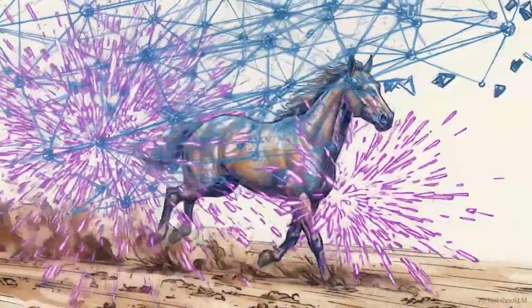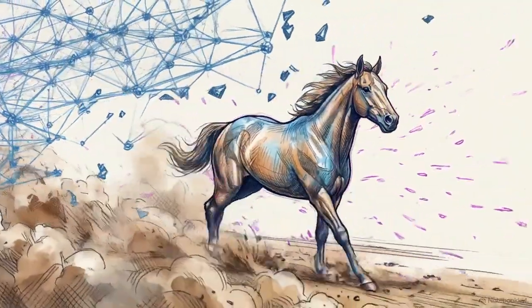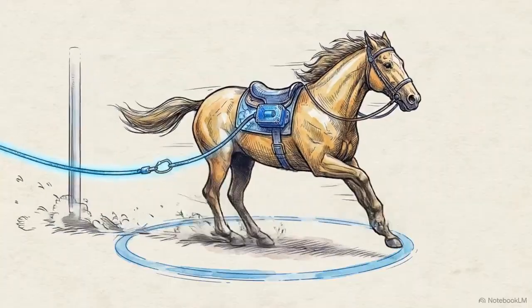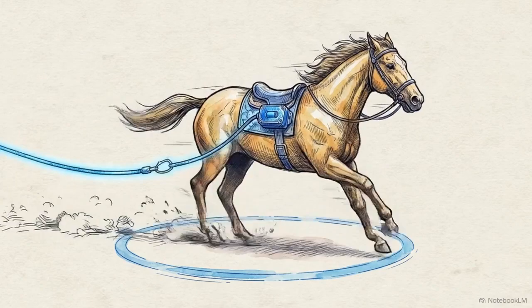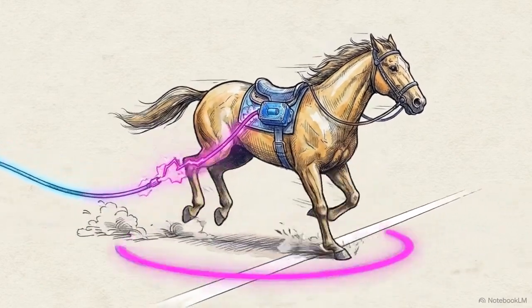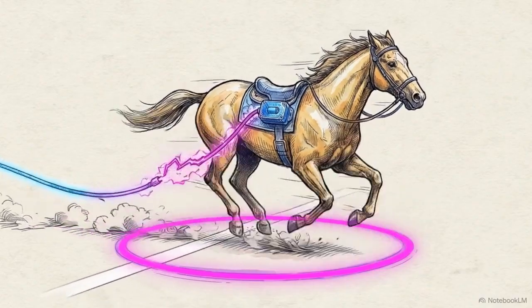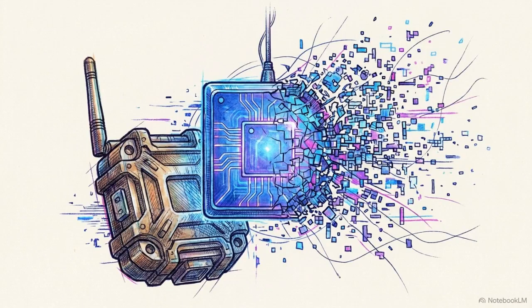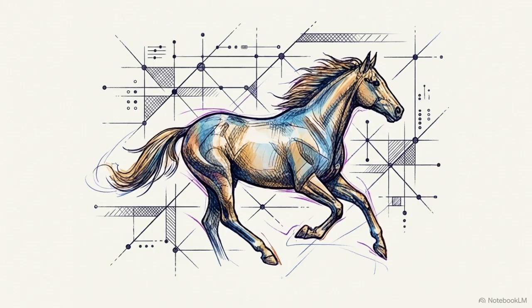The RPL protocol cannot process route reconfigurations fast enough to keep up with the physical changes in the network. A fast-moving horse easily escapes its parent node's transmission range before the routing system can recognize the broken link and update the topology map. Because the graph cannot heal itself in time, the sensors blindly fire their packets into the void. The data is permanently lost. Standard RPL routing relies on stability. It is architecturally unequipped for environments where nodes frequently outrun their own network topology.